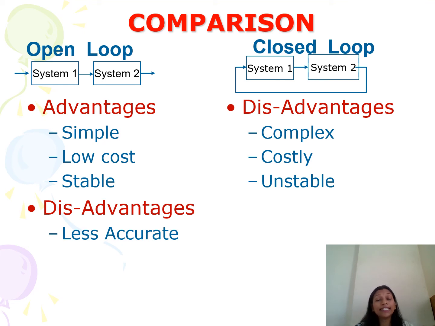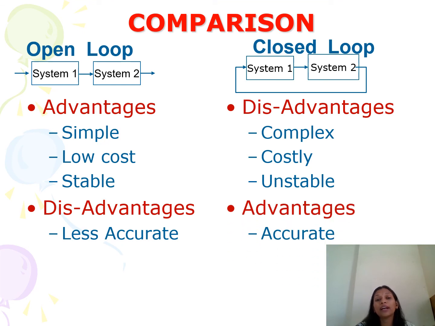But you can take advantage of this in closed loop system, where the system gives the accurate output, because if noise gets added, it takes corrective action and gives you the correct output without any noise or distortion. But because of that, the gain of closed loop system gets reduced.